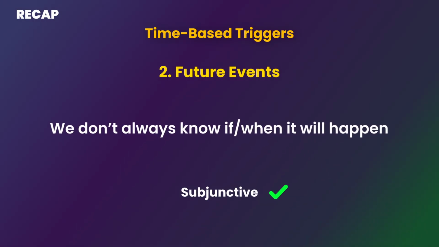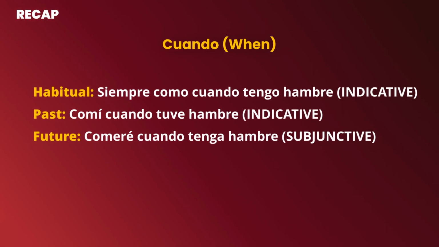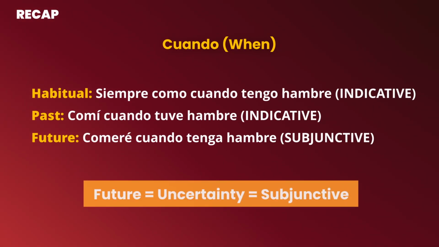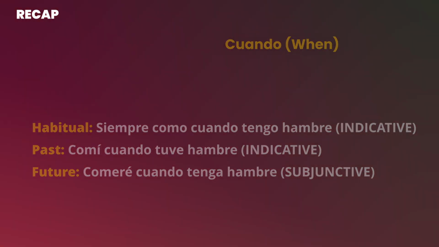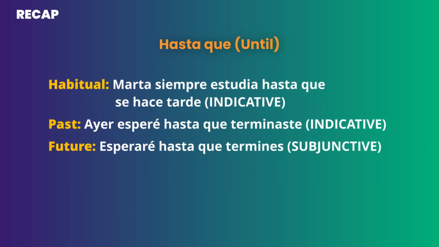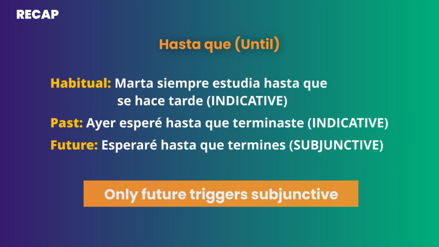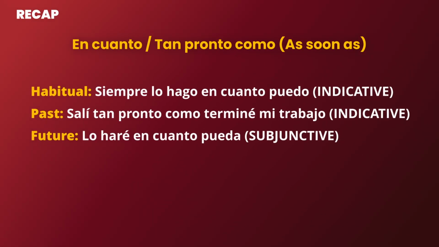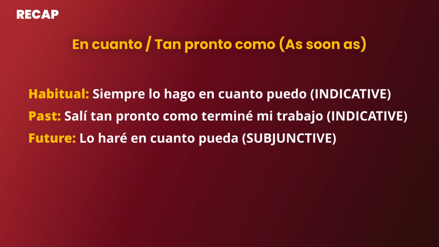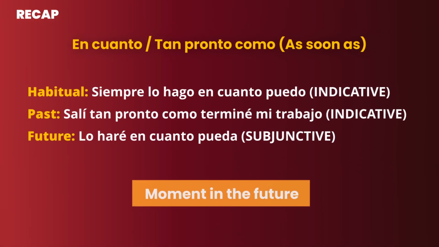Now let's quickly go over all 6 triggers that we've learned today. In chapter 1 we talked about cuando. You can see all examples on the screen. Just like we learned, future means uncertainty, means subjunctive. In chapter 2 we talked about hasta que. You can see more examples on the screen right now as well. Same idea here was applied, only future triggers subjunctive. In chapter 3 we learned about en cuanto and tan pronto como, both of which mean as soon as. Again, same idea. As soon as something happens at some moment in the future, subjunctive will be triggered.